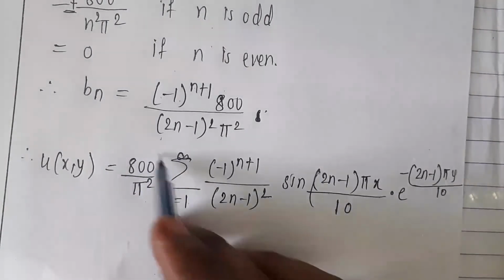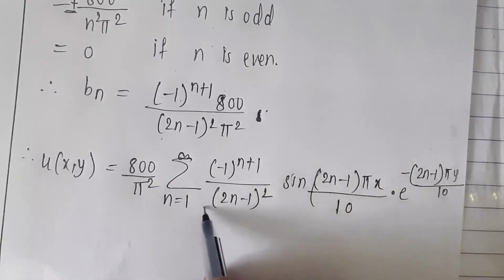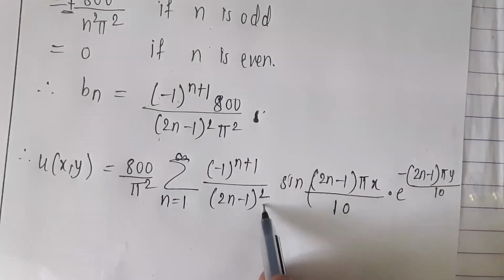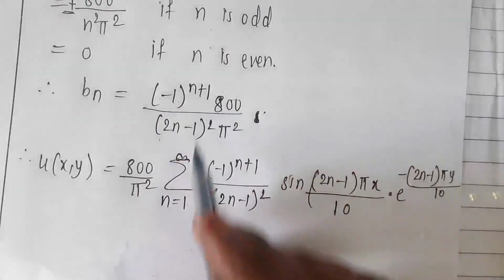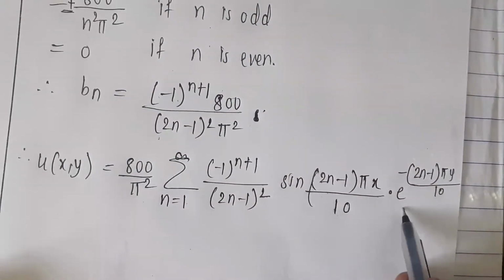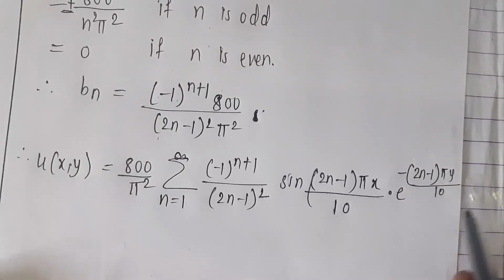square, is independent of n. So we can take it outside. Summation n is equal to 1 to infinity, minus 1 to the power n plus 1 upon 2n minus 1 whole square. This is the value of bn, multiplied by sin of 2n minus 1 into pi x by 10 into e to the power minus 2n minus 1 pi y by 10. So this is all about the solution of the Laplace equation.